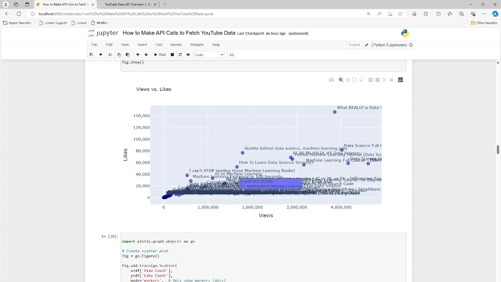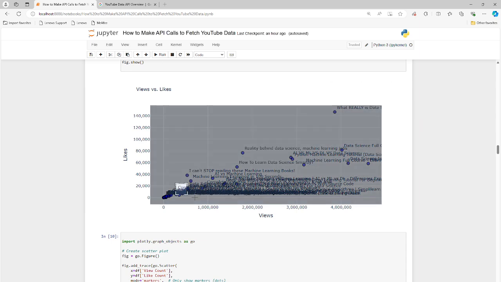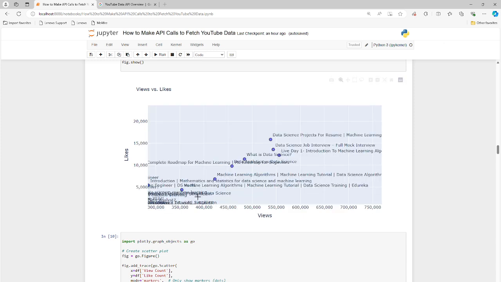So this is a more useful plot, although we still have an issue with these guys down here. Everything is jammed up together. Kind of hard to dissect this. I can zoom in. Okay, that's a little bit better. Can put the mouse over it and you can see the details of the number of views on the x-axis and then the number of likes on the y-axis, right?